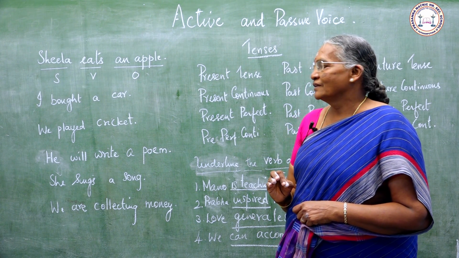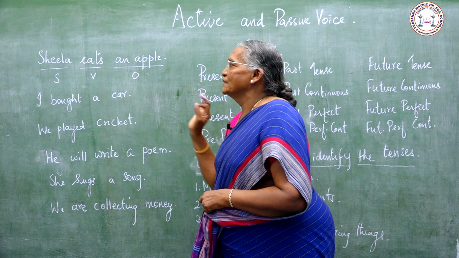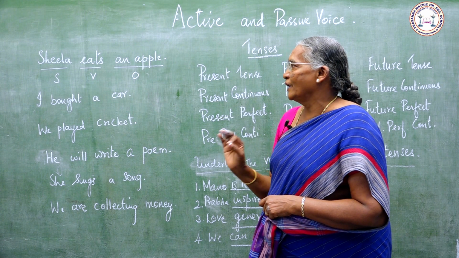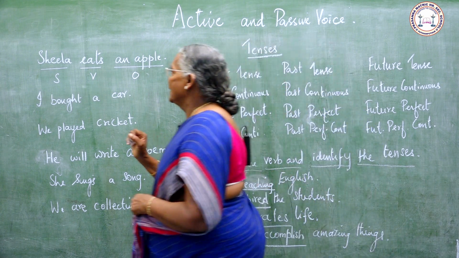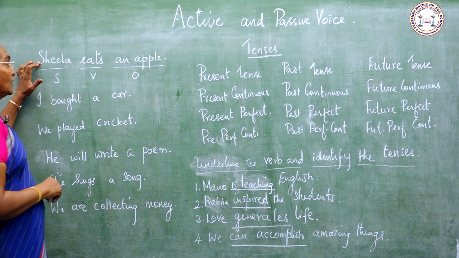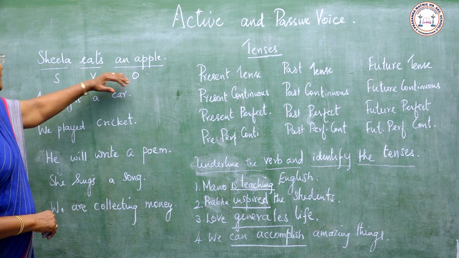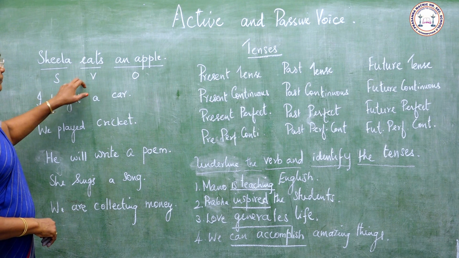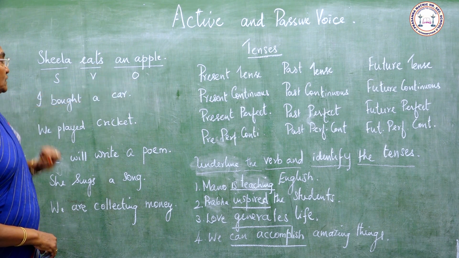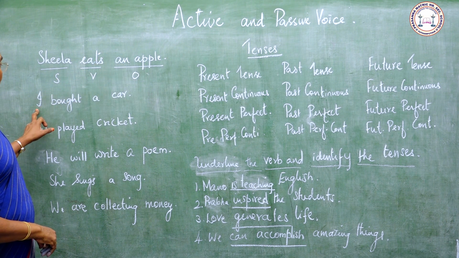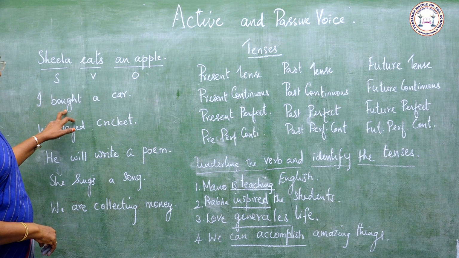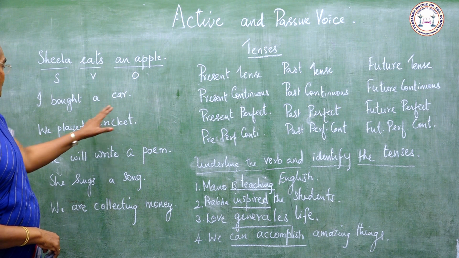Let us see. I shall write some sentences on the board. You have to find out the subject, verb and object. Sheila eats an apple. Here, Sheila is the subject, eats is the verb, an apple is the object. Here, I bought a car. I, subject; bought, verb; a car, object.